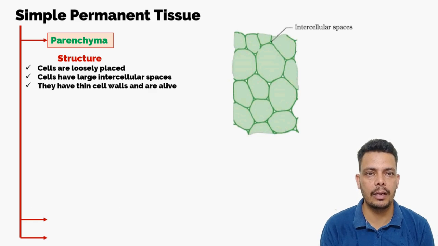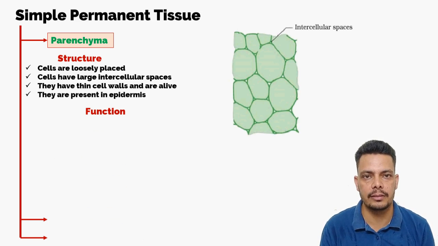You need to understand that in a plant, most of the cells are dead. So you need to understand which are live and which are dead cells. But these parenchyma cells are alive. They also form epidermis. We will be talking about that, and they also help in complex tissue. So this is the tissue. It is present in a number of places. It is also present in the leaves.